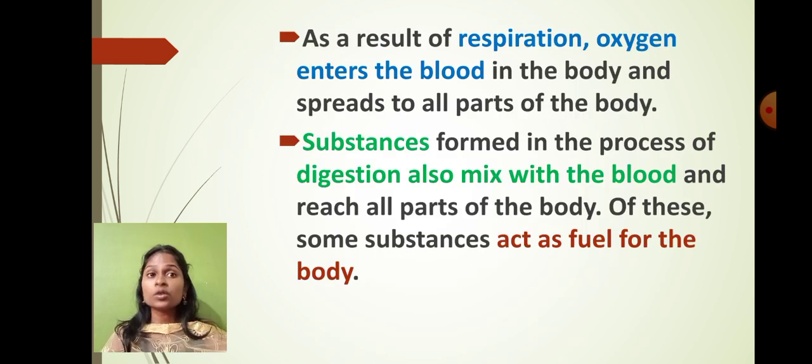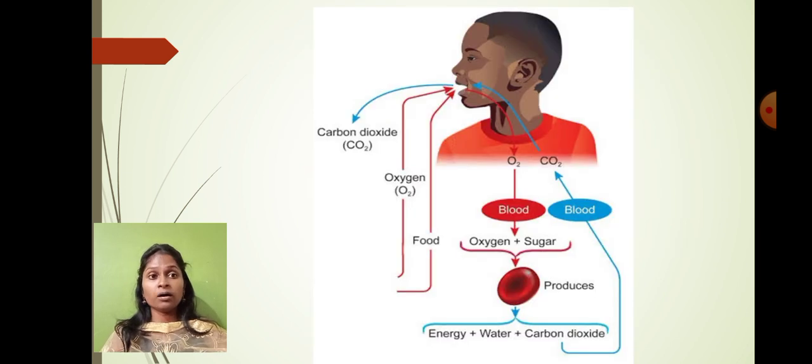And what have we learned now? We have learned that with the help of respiration, oxygen enters the blood, and with the help of digestion, digested food enters inside the blood. In the blood, now two components are present: digested food and oxygen. So oxygen and sugar both produce energy, water and carbon dioxide.